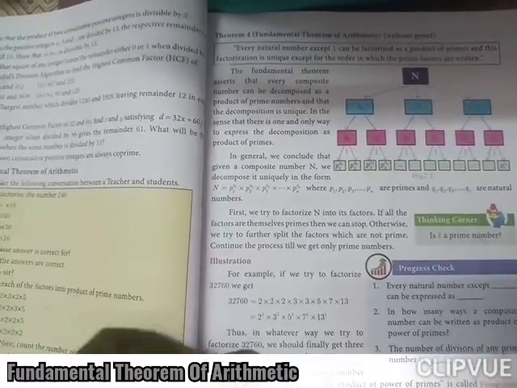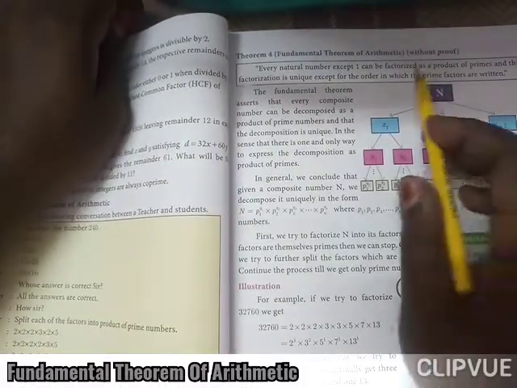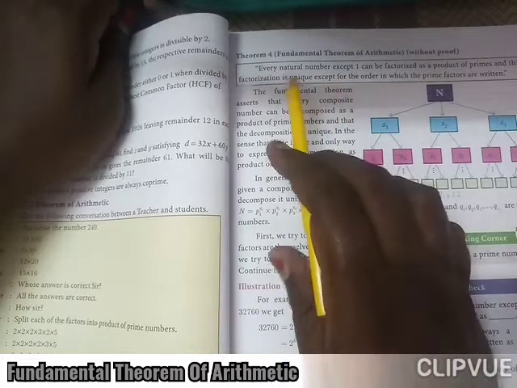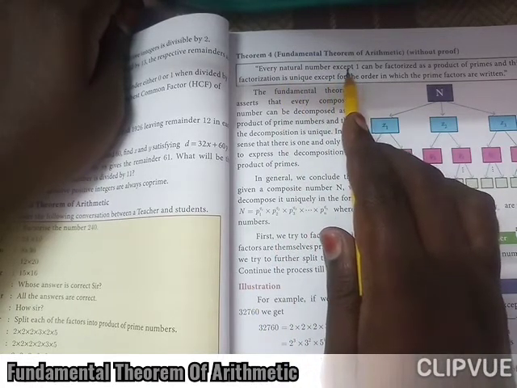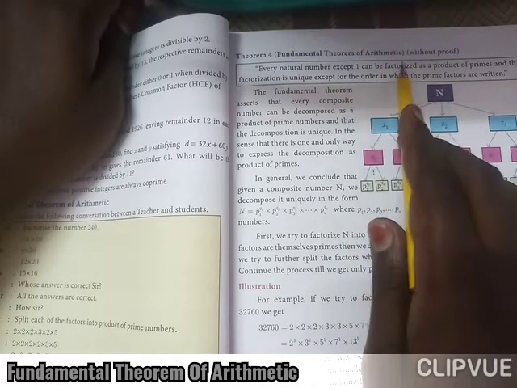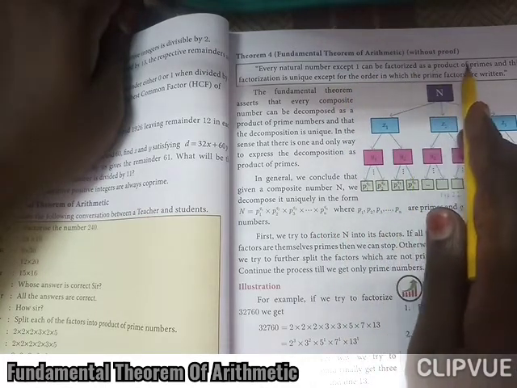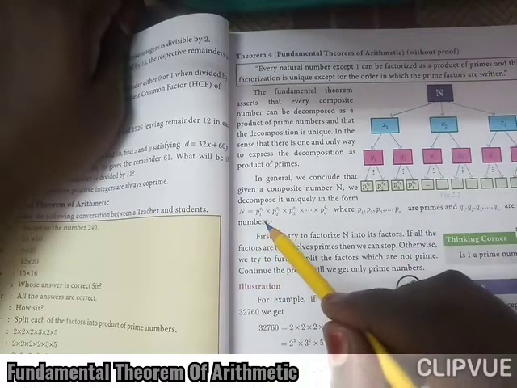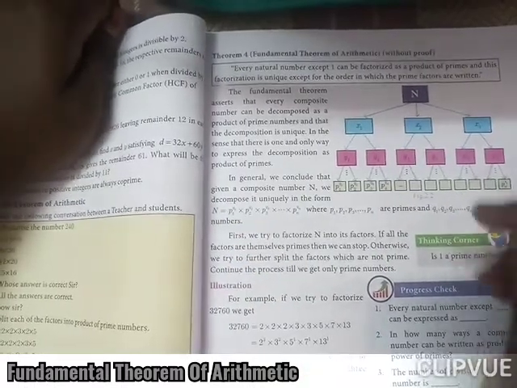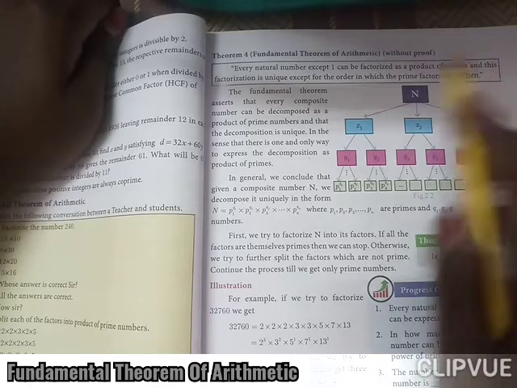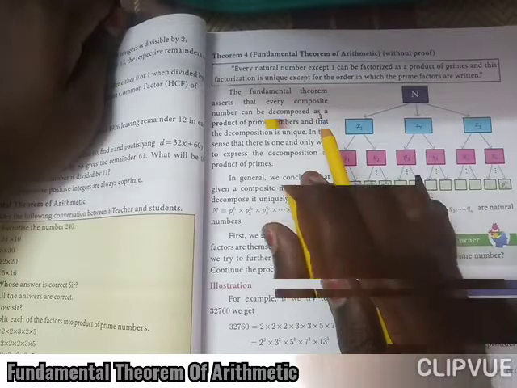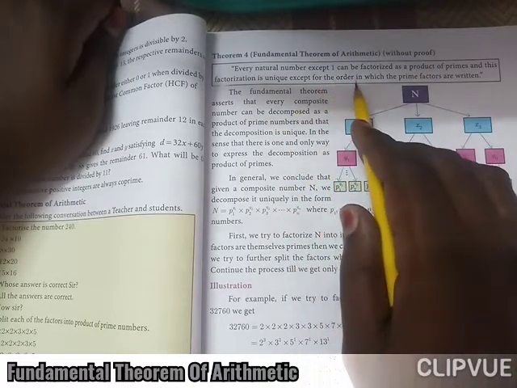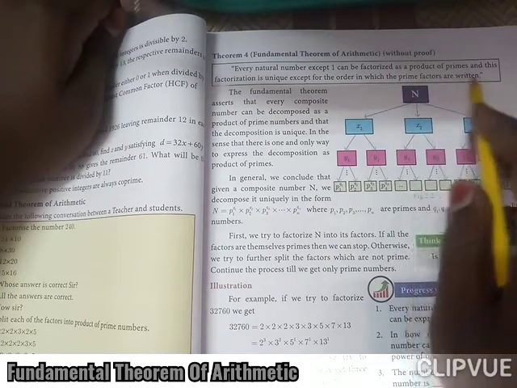Now come to the topic. Theorem number 4. Fundamental theorem of arithmetic, without proof. What is the theorem? Every natural number except 1 can be factorized as a product of primes, and this factorization is unique, except for the order in which the prime factors are written.